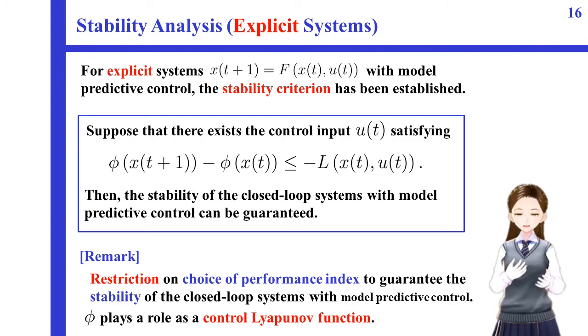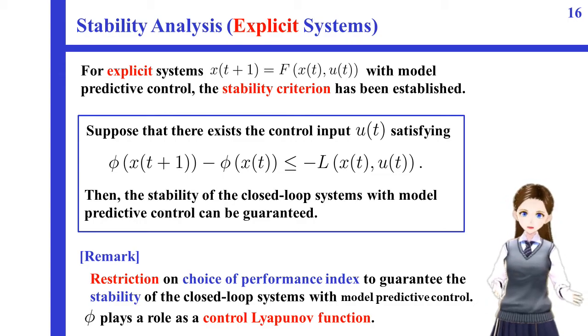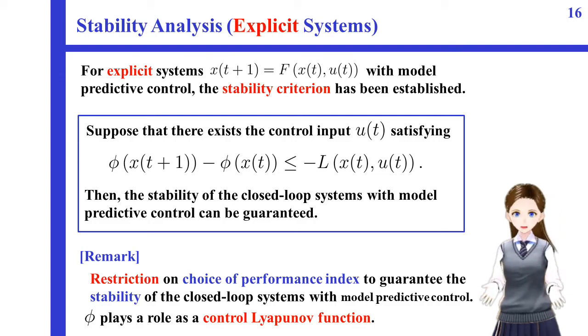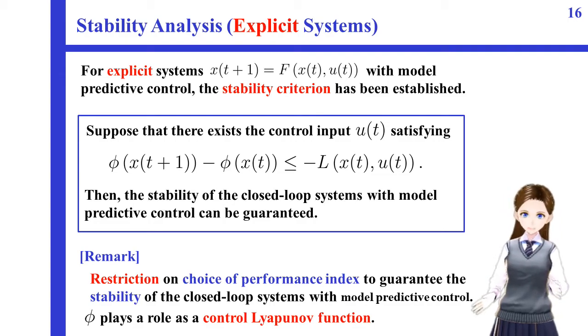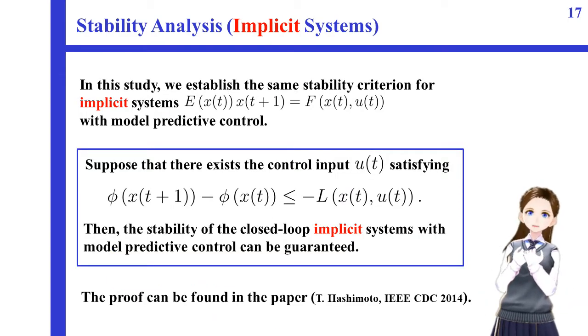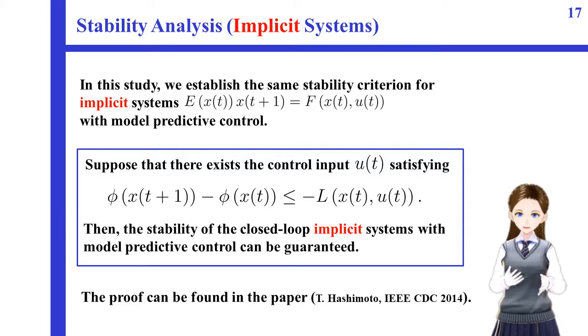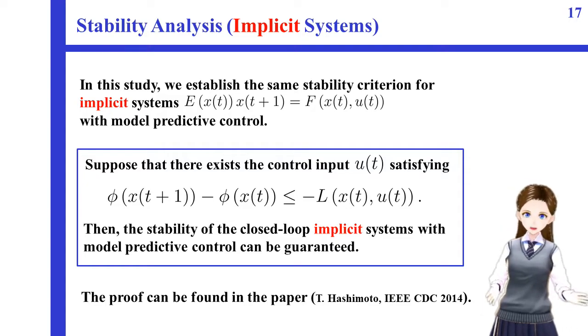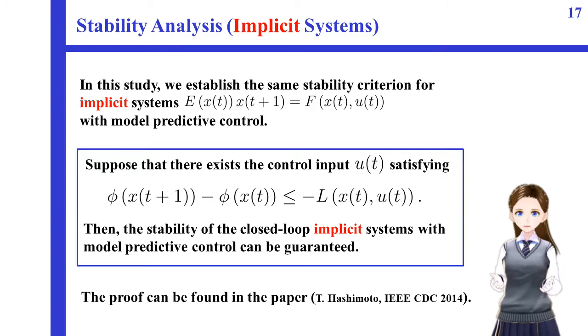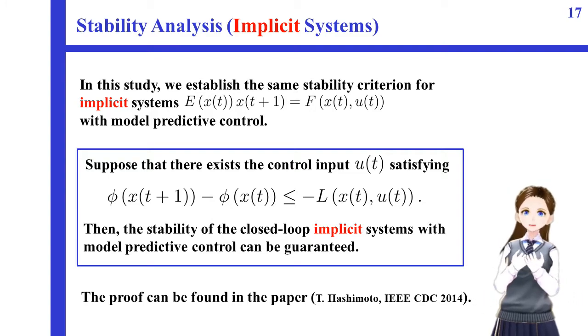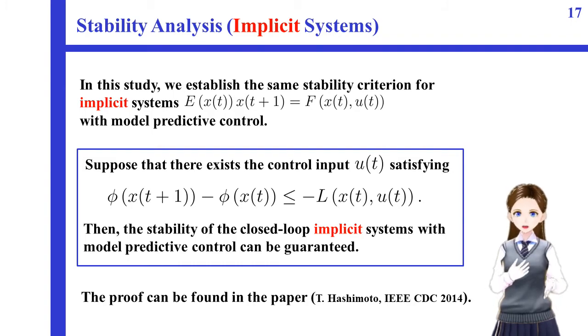So, we can see that if the terminal cost function plays a role as a control Lyapunov function satisfying this inequality, then the stability of the closed-loop systems can be guaranteed. In this study, we establish the same stability criterion for implicit systems with model predictive control as shown here. Under several assumptions, if there exists the control input satisfying this condition, then the stability of the closed-loop implicit systems with model predictive control can be guaranteed. The proof can be found in this paper published in IEEE CDC.